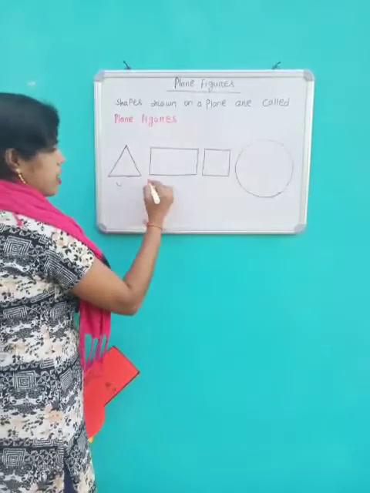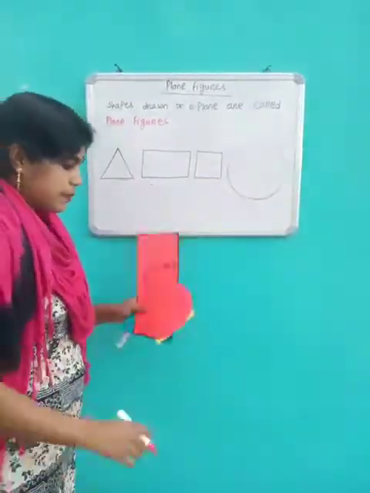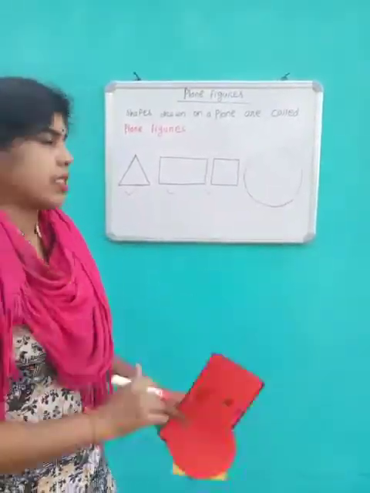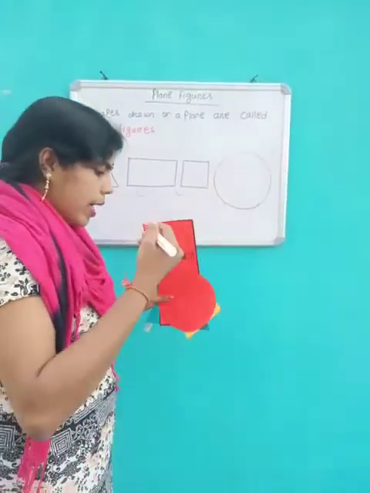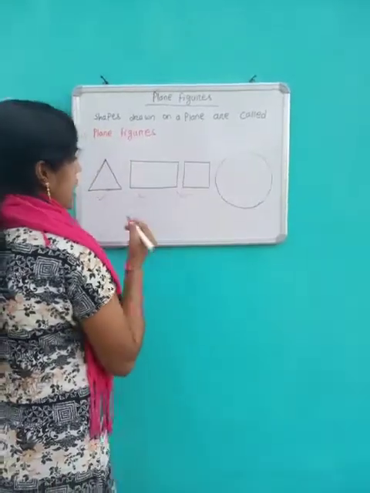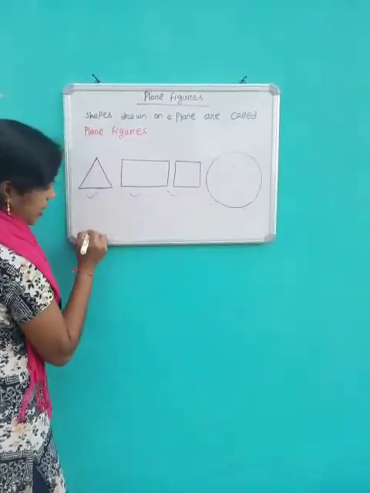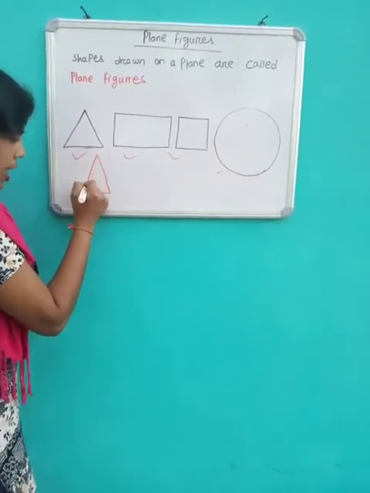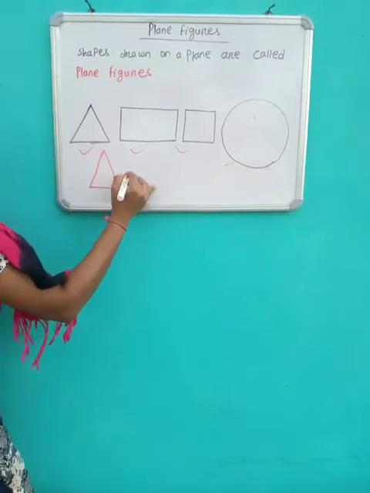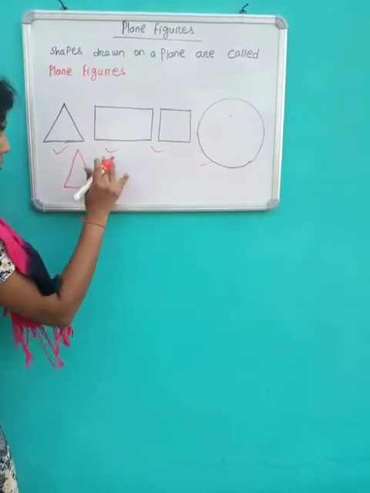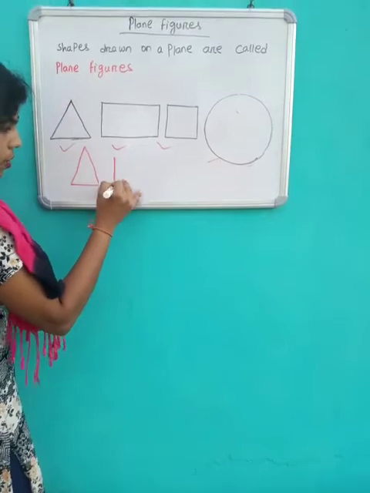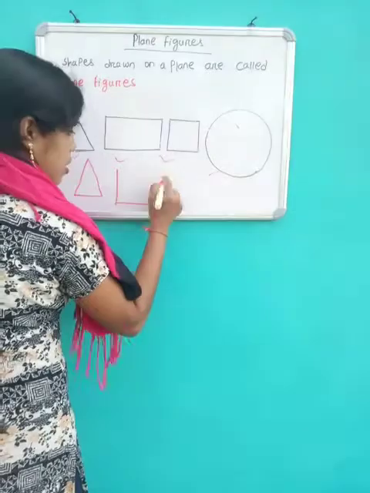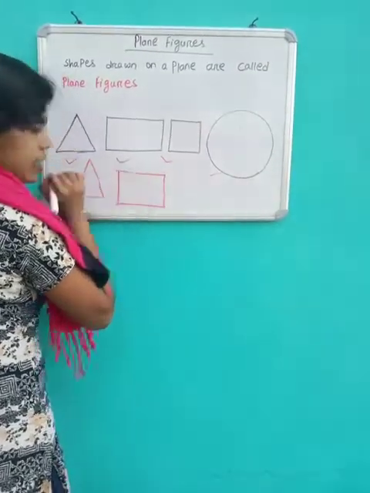All of these four plane figures are closed figures. These figures are called closed figures because they begin and end at the same point. When we draw a circle, we start drawing from this point and end at the same point. When you draw a rectangle, start drawing from this point, look here, and end at the same point.